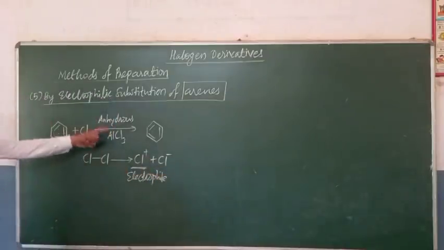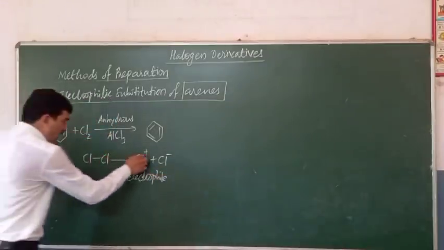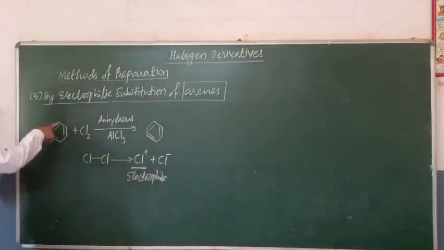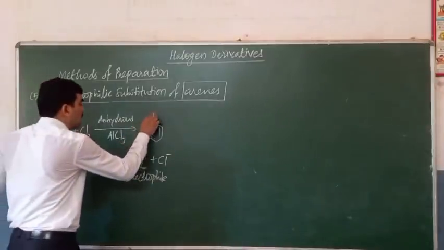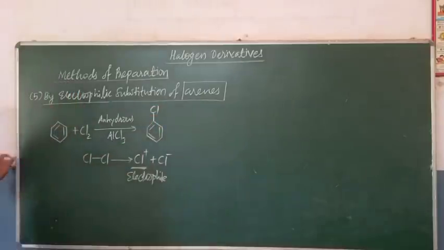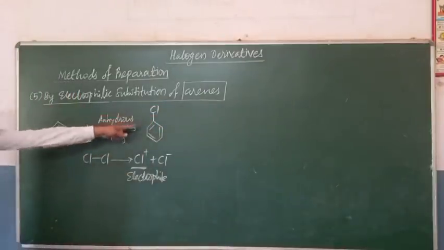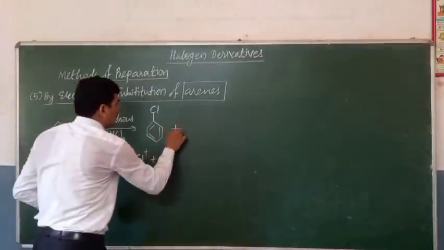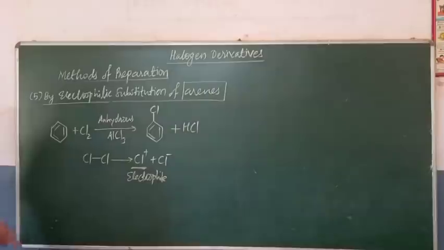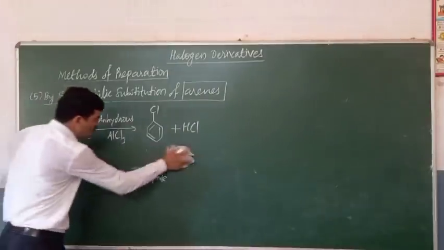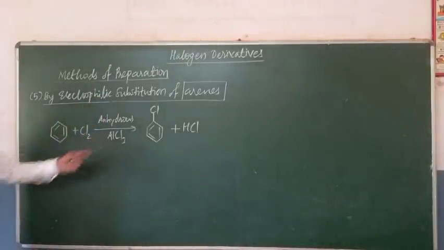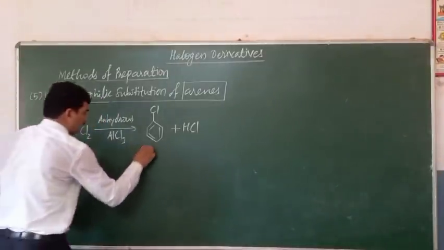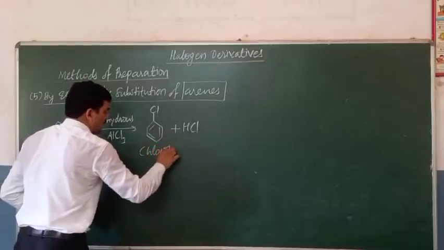Electrophile is generated by anhydrous AlCl3, and this electrophile Cl positive further replaces H positive from the benzene ring, and further H positive and Cl negative form HCl, the byproduct. So this is the electrophilic substitution reaction. So electrophilic substitution gives the haloarene. This is the chlorobenzene.